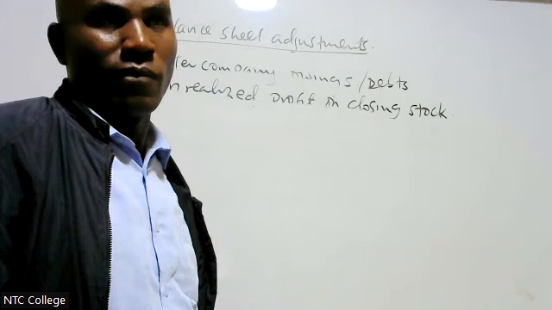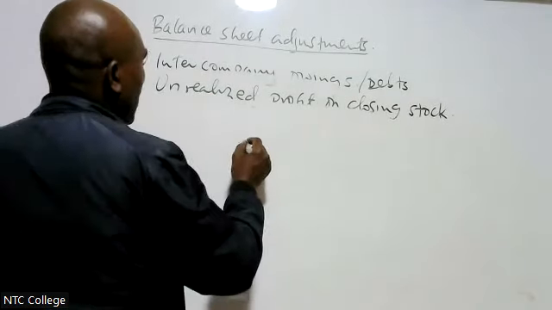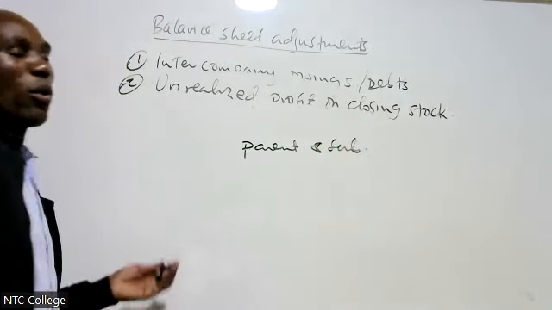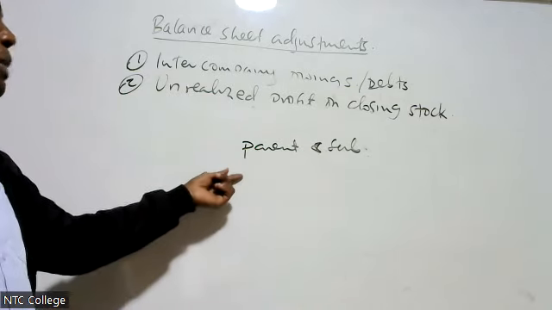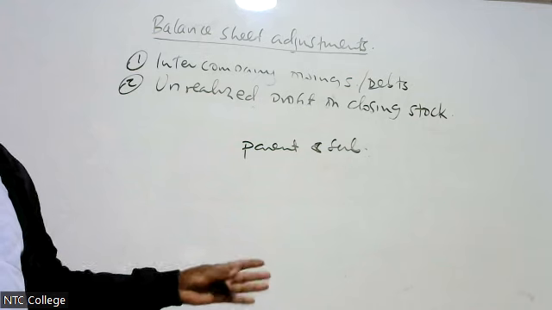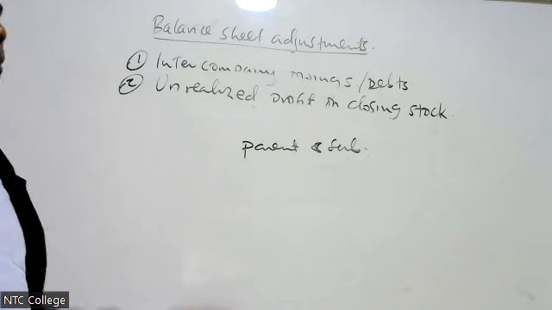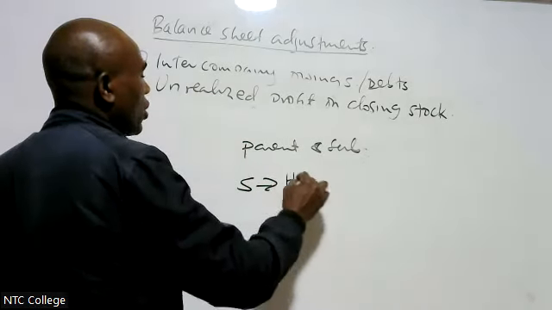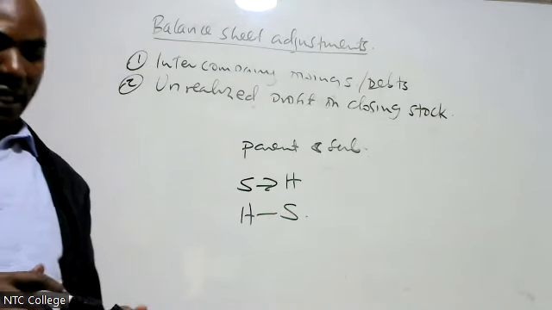We'll just do the computation that way. Now, it depends. For example, if it is H, the parent, and the subsidiary, it might be either way. For example, during the year, S Limited sold goods to P, the parent. As long as goods were sold to a group member, it will give rise to UPS. It can be S sold to H or H sold to S, whichever, it will give rise to UPS.